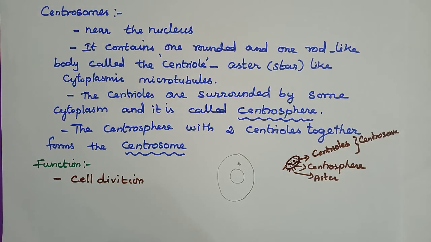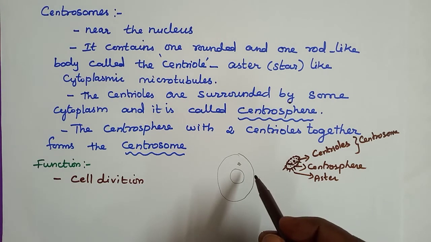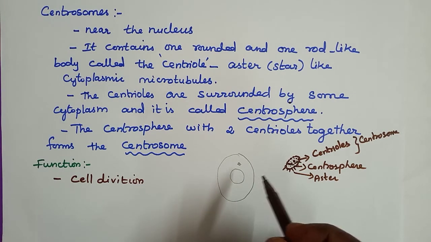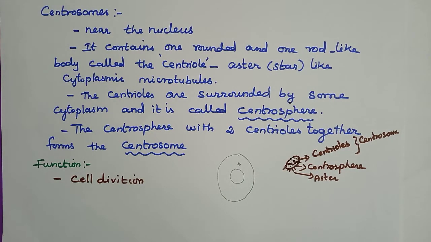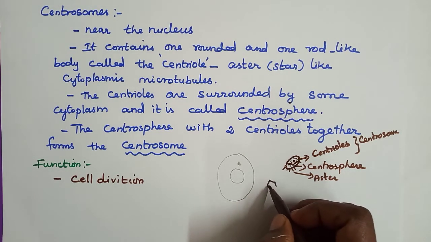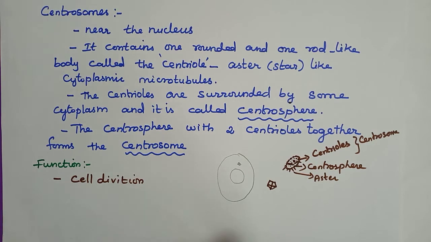The centrosome plays a major role in cell division. It initiates cell division in the animal. So what does cell division mean? We have two kinds of cell division: mitosis and meiosis. We can read about those in higher classes. Cell division means one cell divides into two, and the two cells divide into four. We can see more about cell division later.